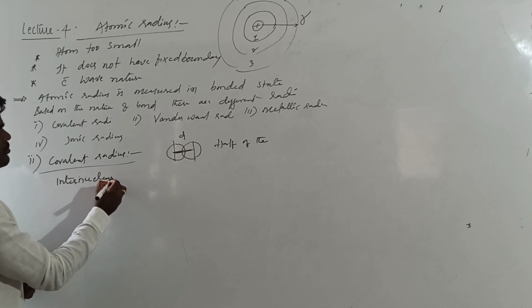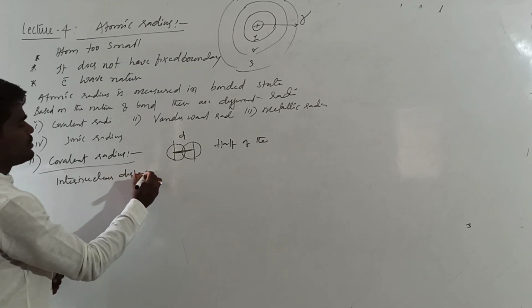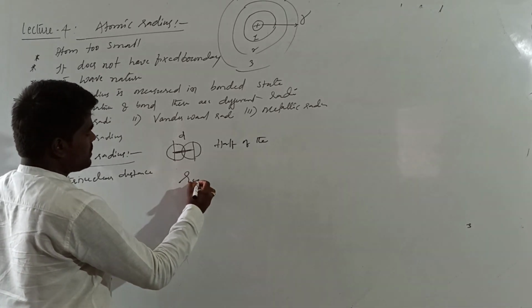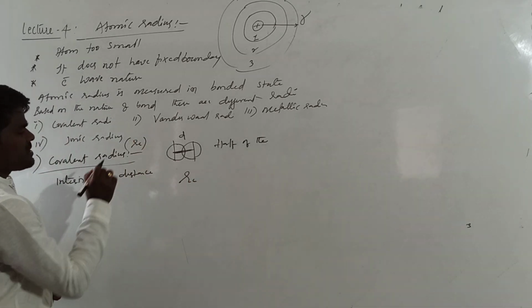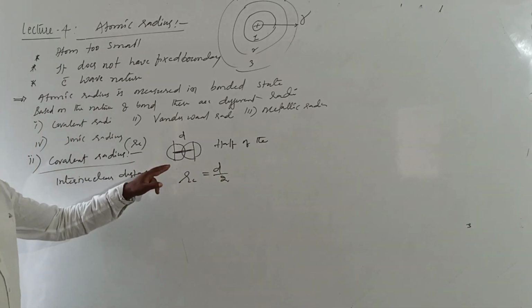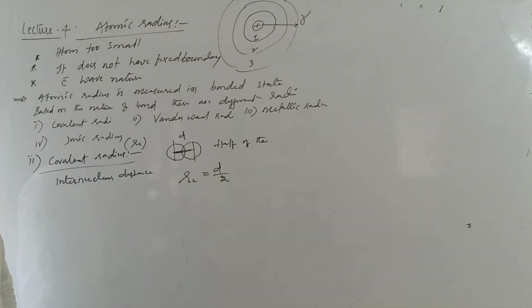Internuclear distance, right? That means we will denote the covalent radius with RC. RC will be equal to D by 2. What is this? Internuclear distance.